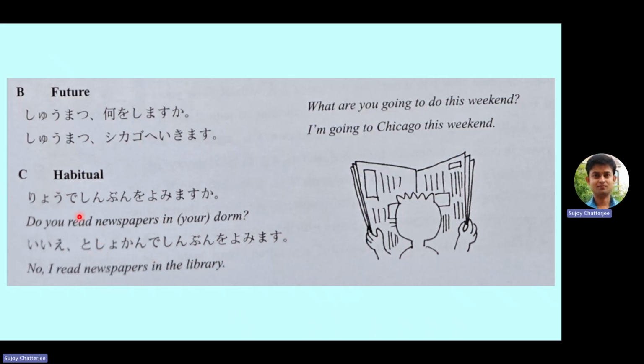That means it is used as a particle to represent that something happens at some place. So this at is represented using this de. Where the event is happening, to express that you have to use this de particle. We will come to that later in today's video. So ryo de shinbun o yomimasu ka? Ie, toshokan de shinbun o yomimasu.